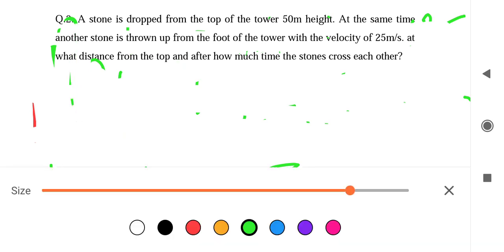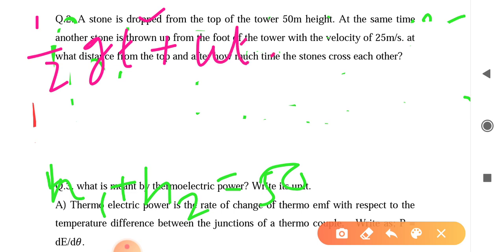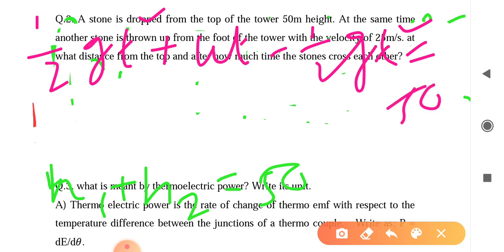Then we just put h1 equal to half gt square plus ut minus half gt square equal to 50.